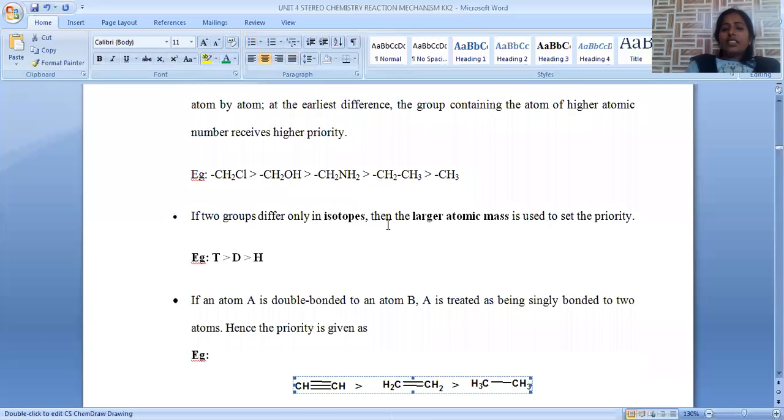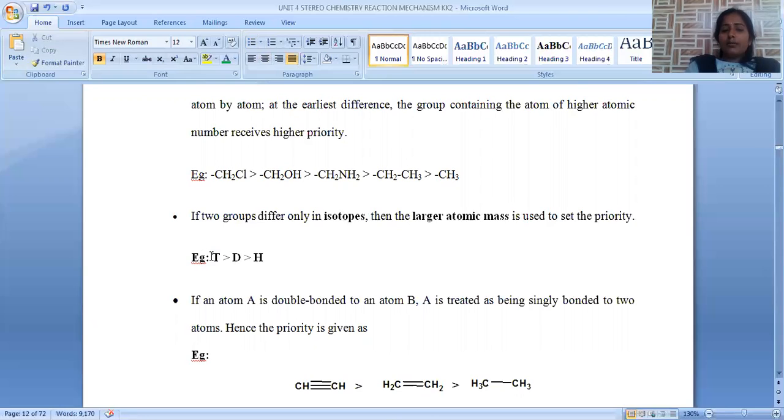So when we are considering isotopes, isotopes are nothing but atoms that contain similar proton count, but the neutron count varies. So those are called isotopes. In case of isotopes, atomic number remains the same, but atomic weight varies. Higher mass number will get higher priority.